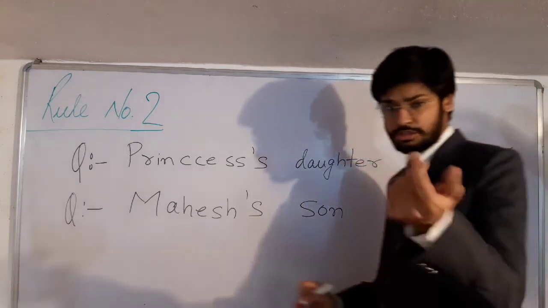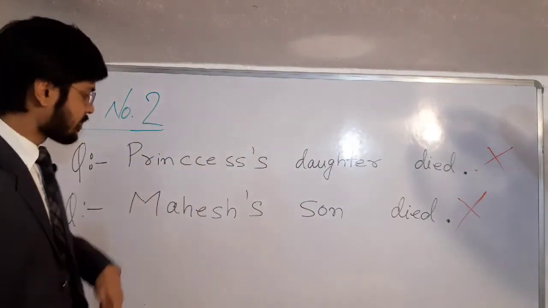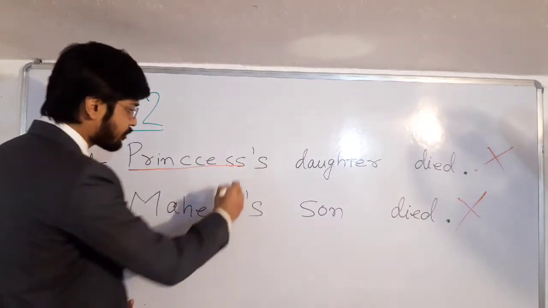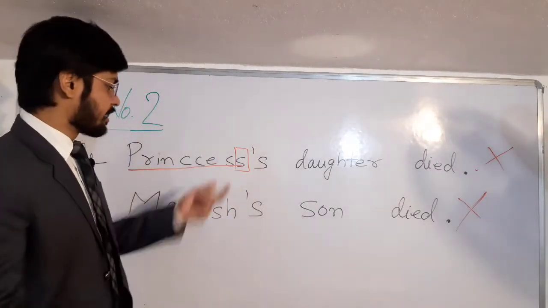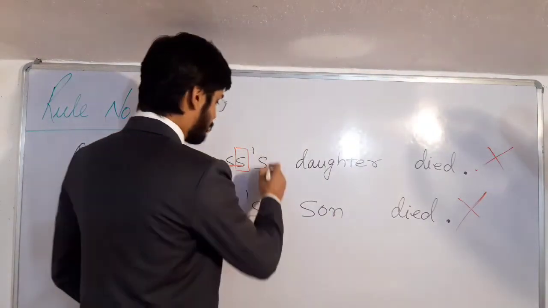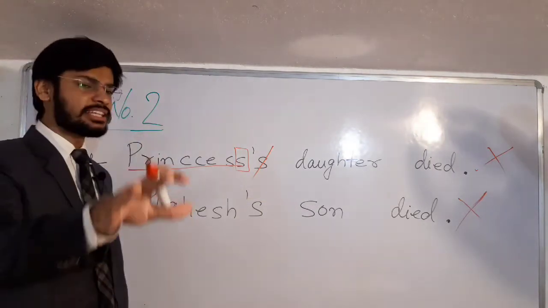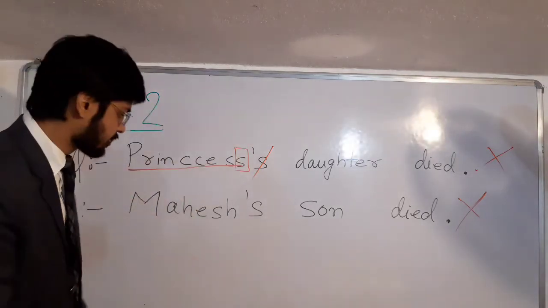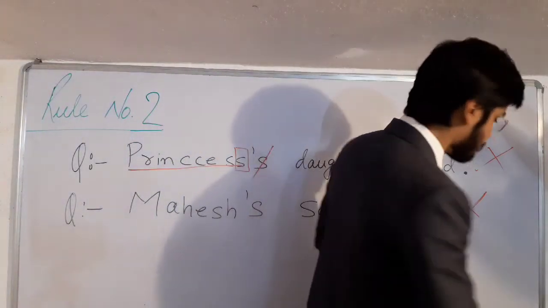Now, you must be thinking, what's wrong in this? See, rule number 2 says that if your noun, princess, Rani kya hai? That's a noun. If your noun ends with s, अगर आपके noun के अंत में क्या है? S है. Then in that case, to show possession, we only use the apostrophe sign, not apostrophe s. हम सिर्फ apostrophe का sign देते हैं, ना कि apostrophe s लिखते हैं. Only this apostrophe का sign. Now this sentence is right. अब ये जाके सही हो जाता है.